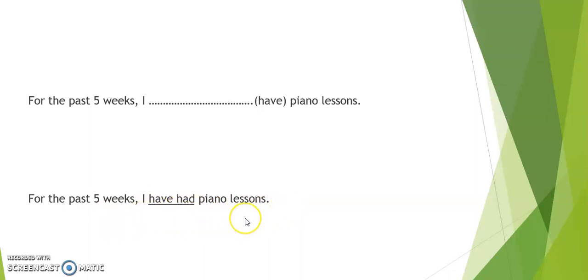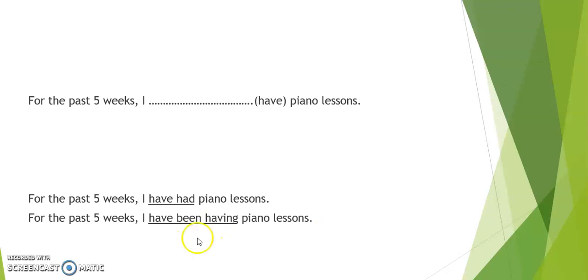I have had piano lessons tells us that this person has been having piano lessons and possibly the action of having lessons has finished. However, if we say for the past 5 weeks, I have been having piano lessons, that suggests that this person is still taking piano lessons and taking lessons has not finished. That is why here we're using the present perfect continuous form. Let's look at another sentence.